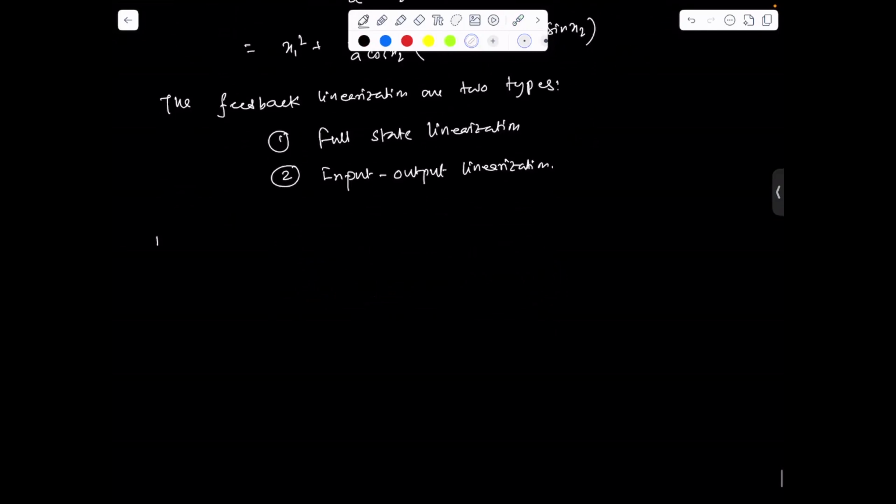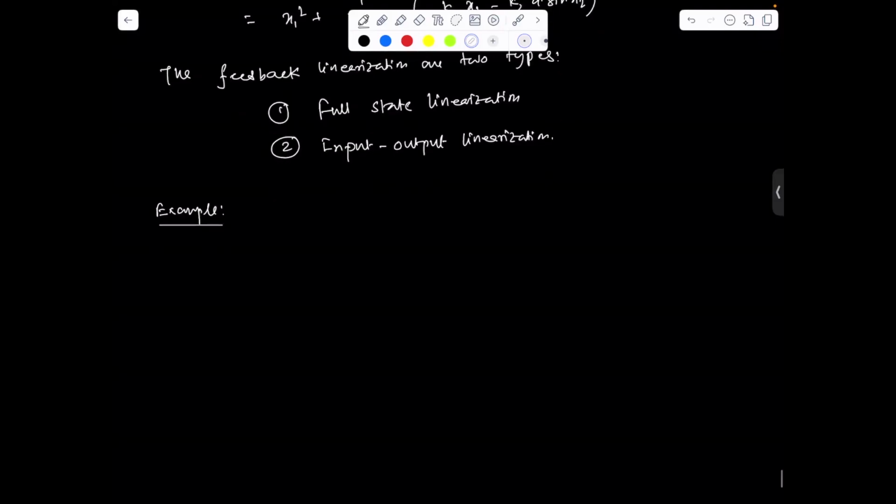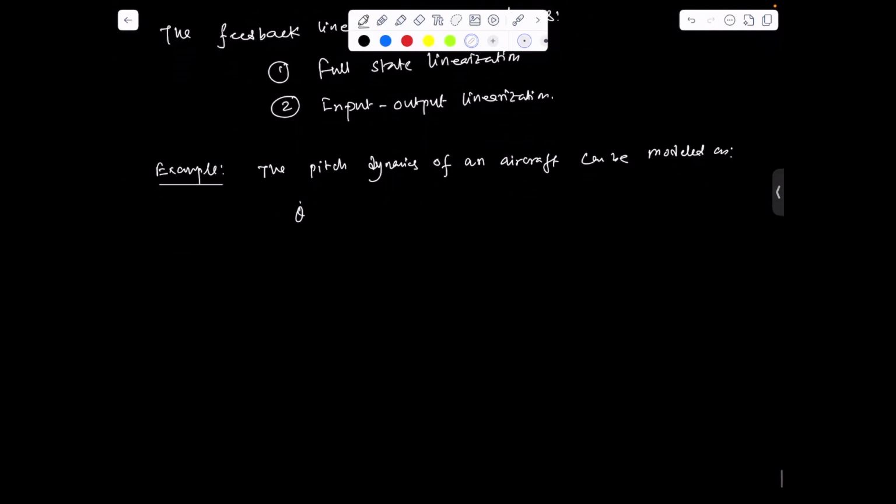Let's consider the pitch dynamics of an aircraft, which can be modeled as theta dot equal to omega, and omega dot equal to f(theta, omega) plus z(theta, omega) times u.